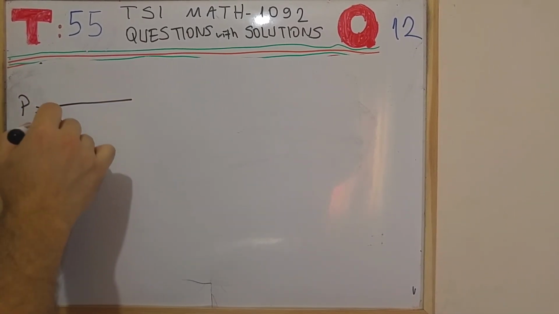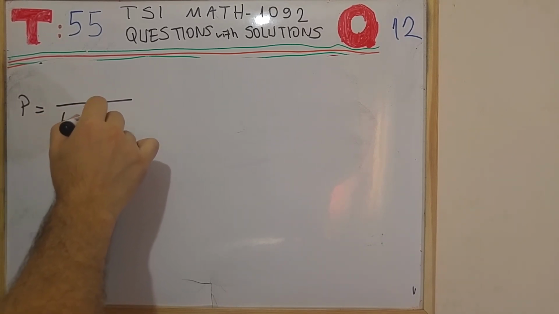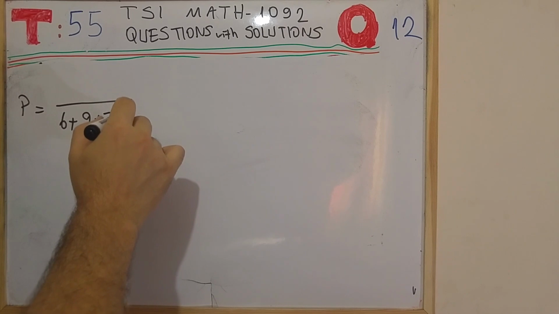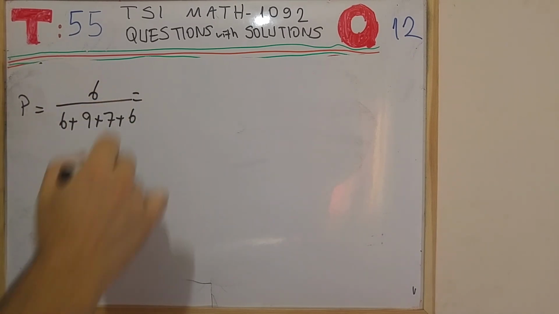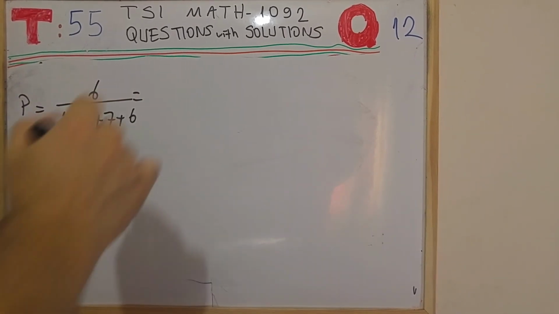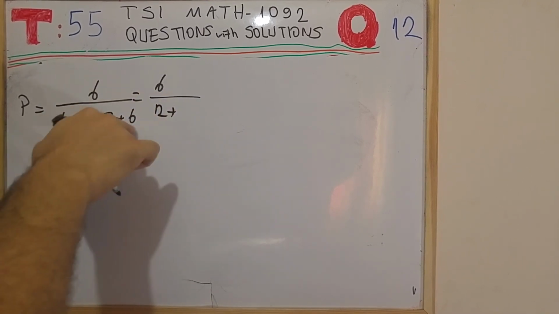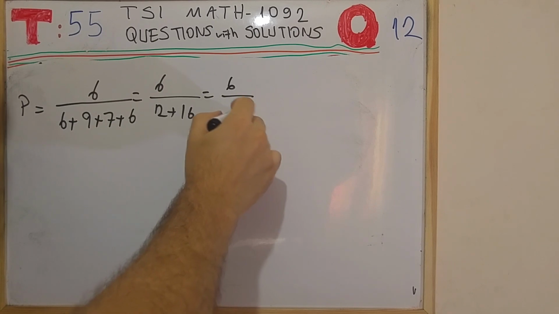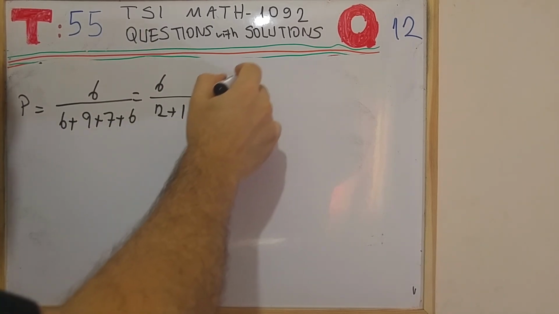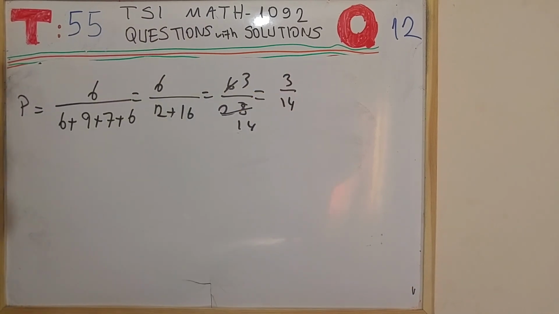I have 6 yellow, 9 red, 7 green, and 6 blue marbles, and all I'm trying to choose is a blue marble. So this is equal to 6 over 12 plus 16, which is equal to 6 over 28. When I simplify, this is going to be 3 over 14.